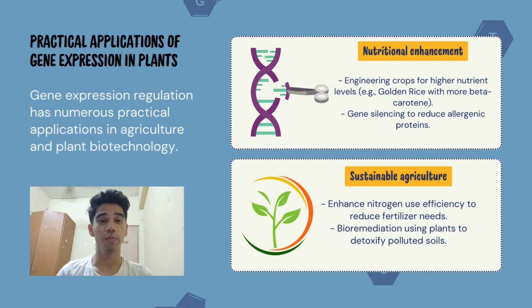So the next one would be nutritional enhancement. What I mean by this is we try to increase the nutritional content in our products. For example, in golden rice, where we have an enhanced production of beta carotene, and we can also silence certain genes, for example allergenic protein, where we can reduce the production of allergenic protein by using gene silencing. The next one would be sustainable agriculture. For instance, we observe this in the case of bioremediation, where we use plants to detoxify polluted soils.